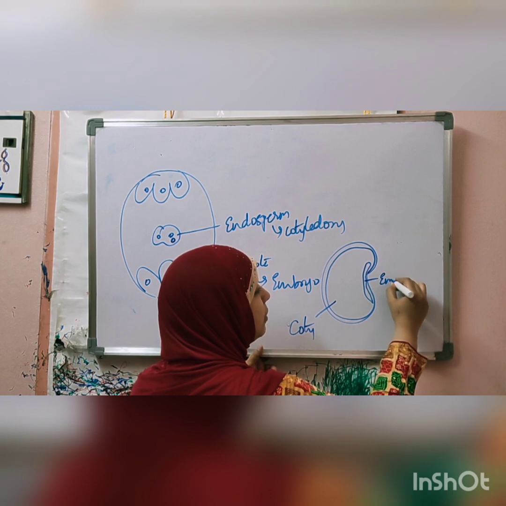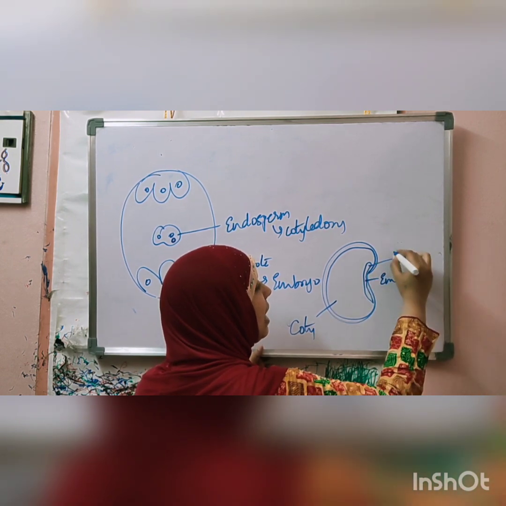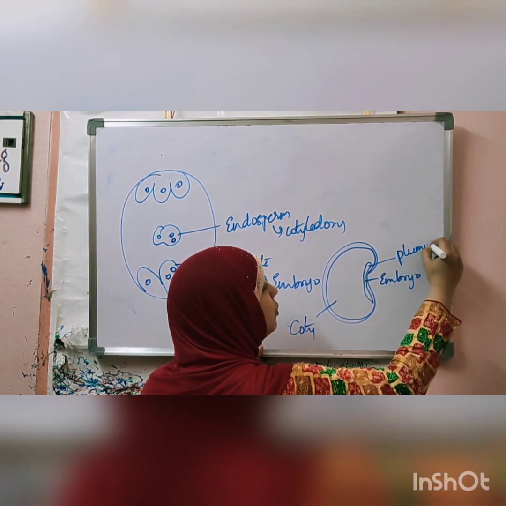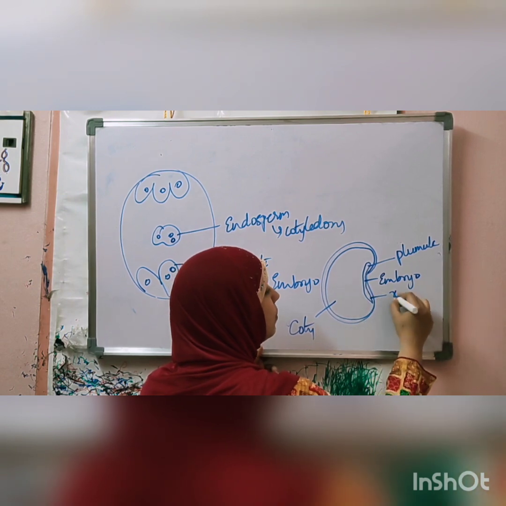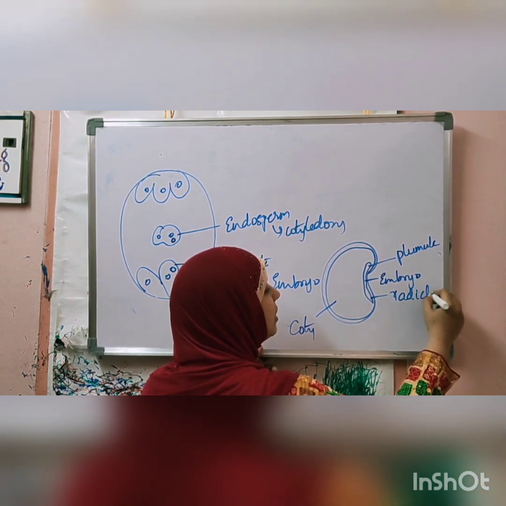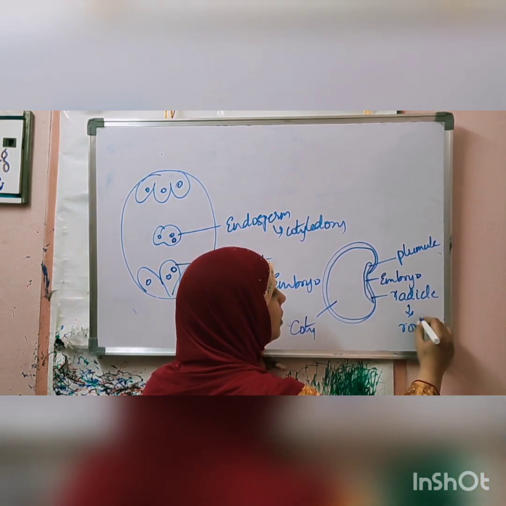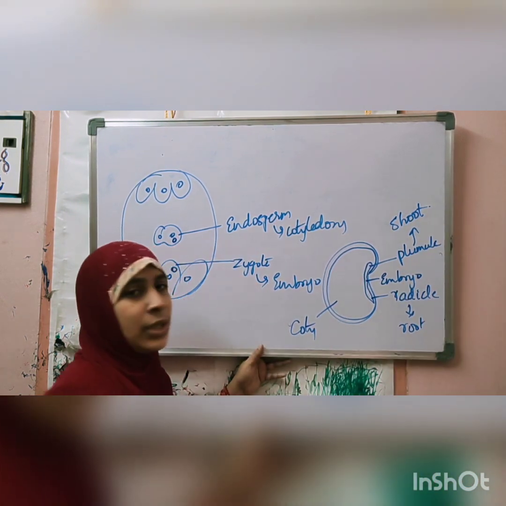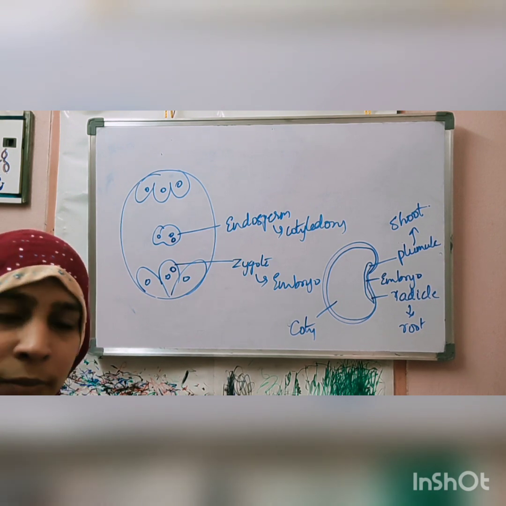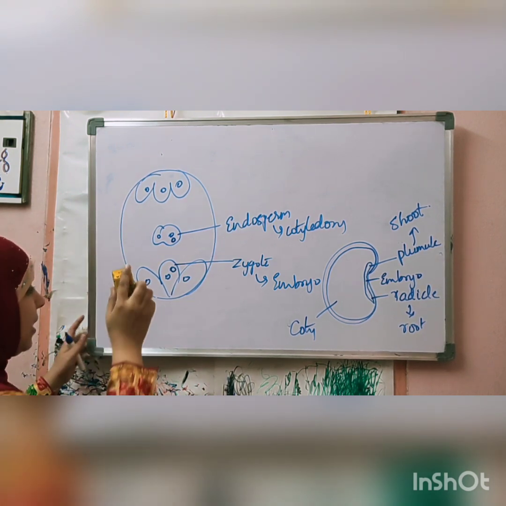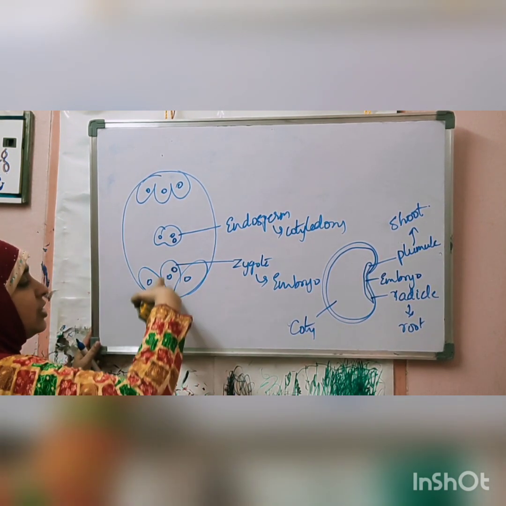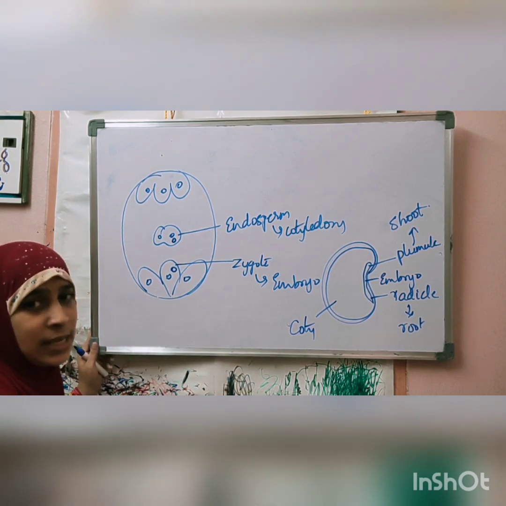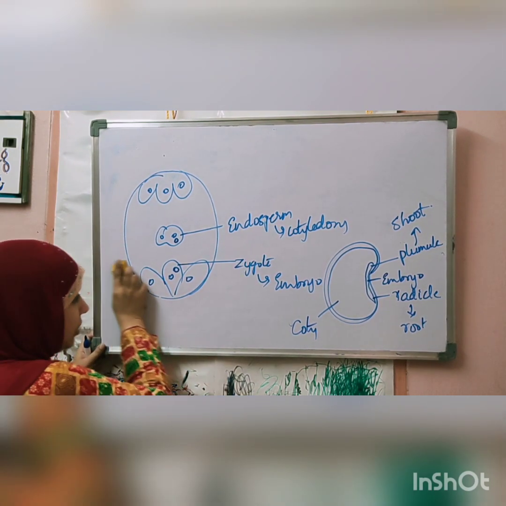This is the embryo. This embryo will have the plumule, the upper portion, and the radicle, the lower portion. Radicle develops to form root and plumule develops to form shoot. That is about reproduction in plants. Since two fertilizations are taking place here, this is called double fertilization.